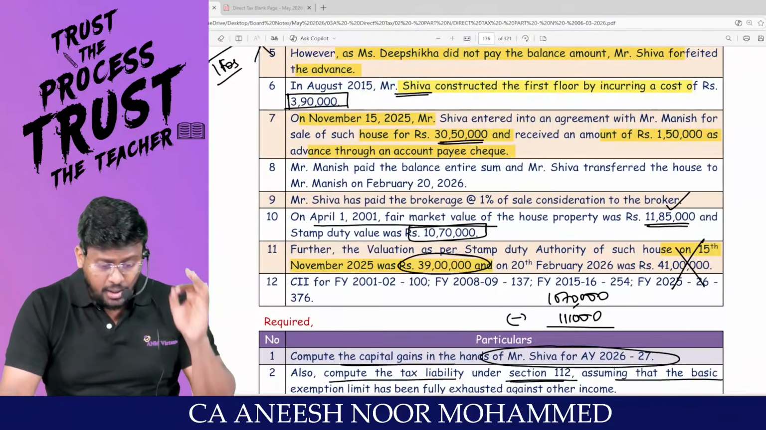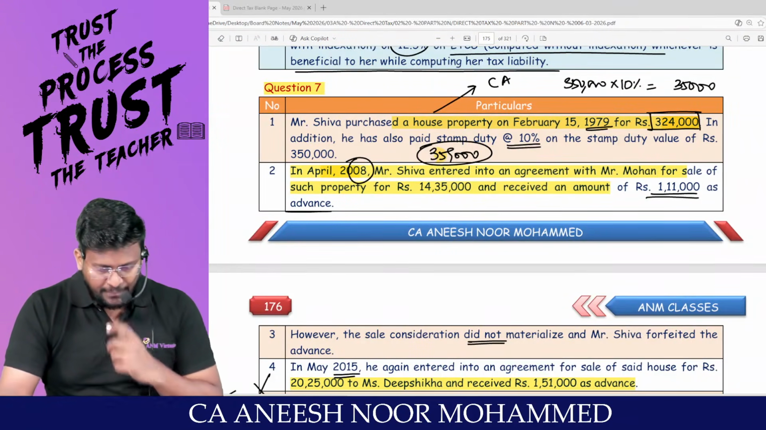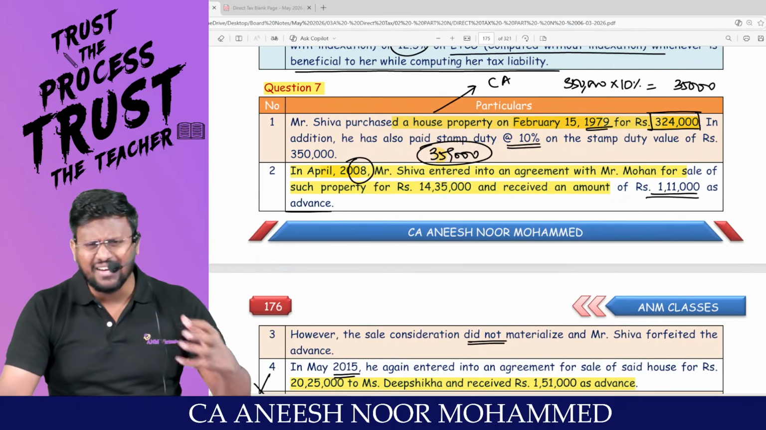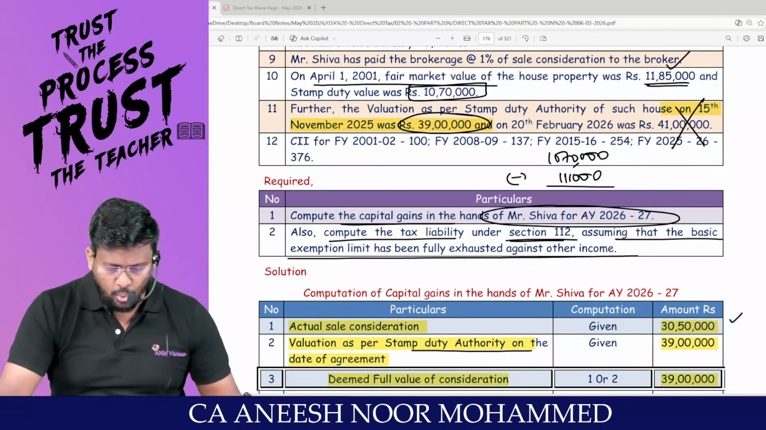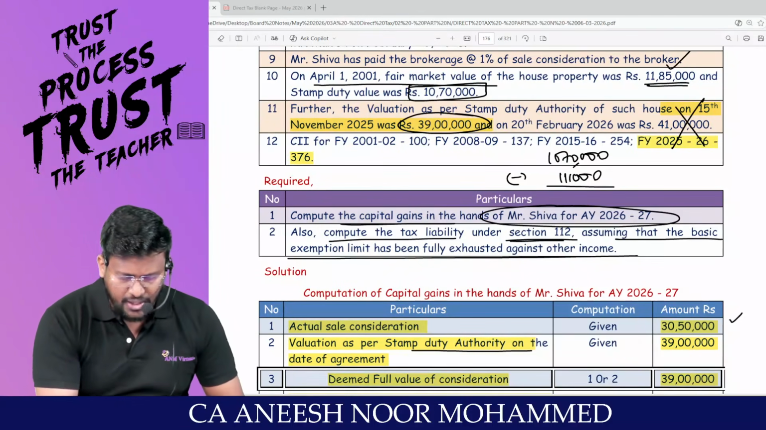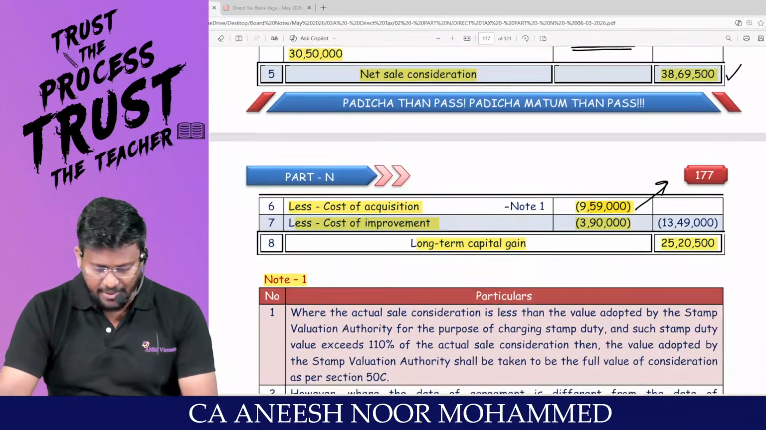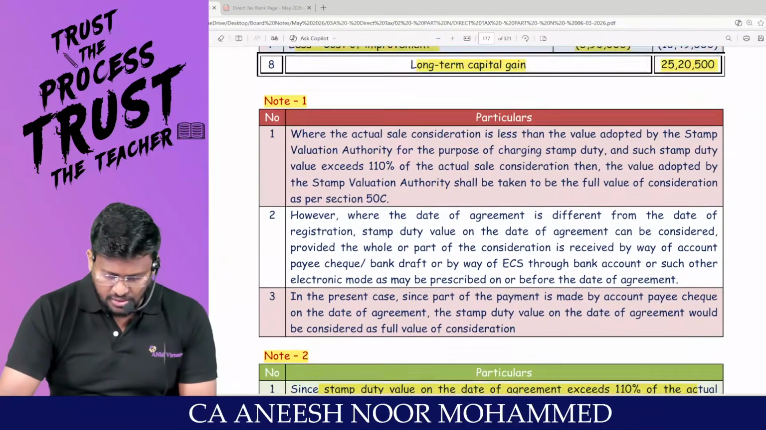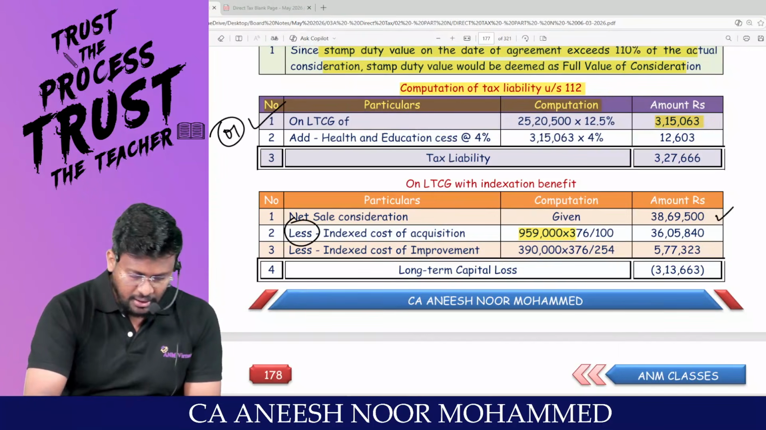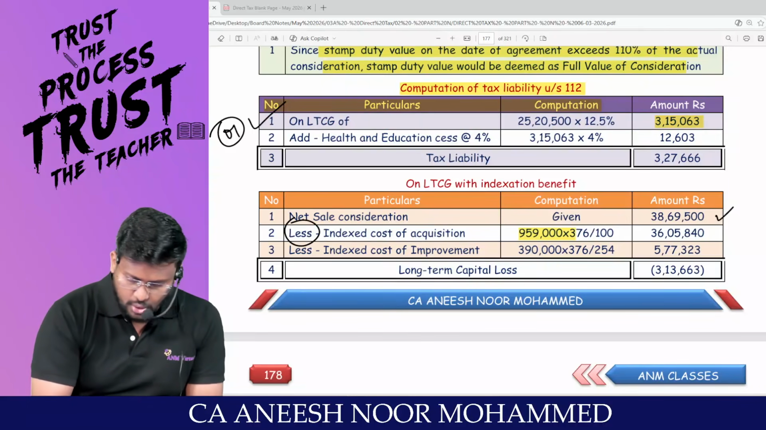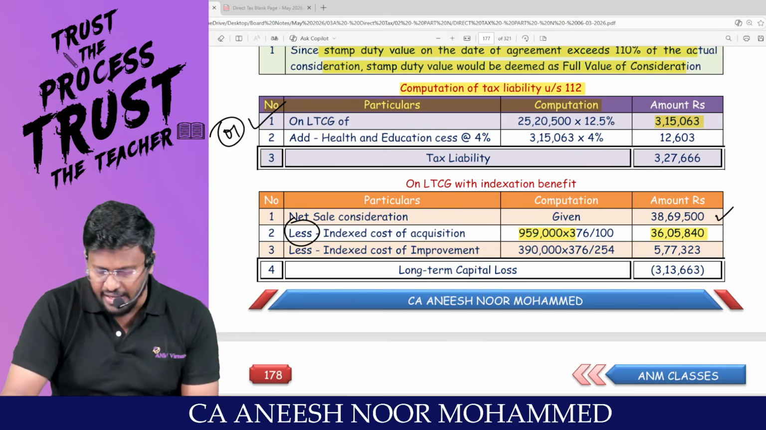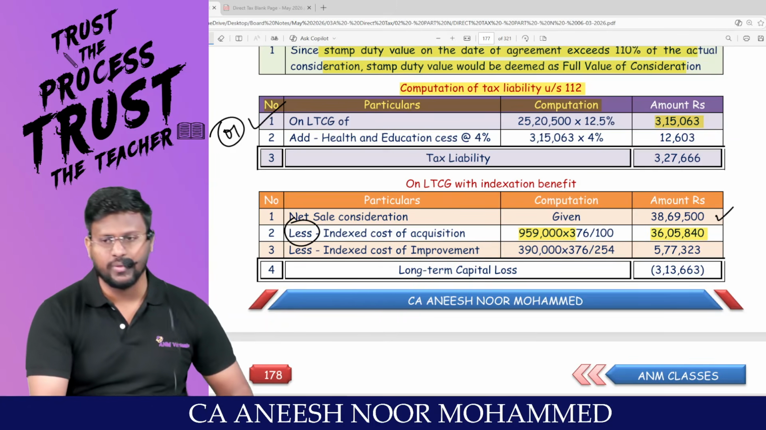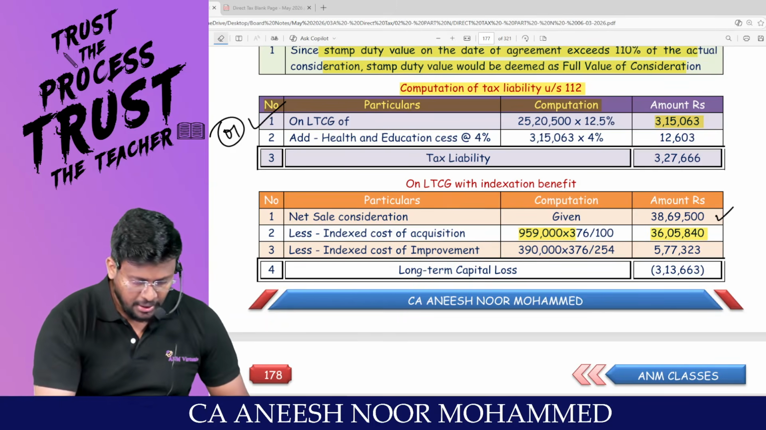When you purchased the asset before the base year, 100 will be the index for cost of acquisition. So divided by 100 into, in our year it has been transferred, 376. So 9,59,000 divided by 100 into 376 comes to 36,05,840, which is the indexed cost of acquisition. Am I right, sir?